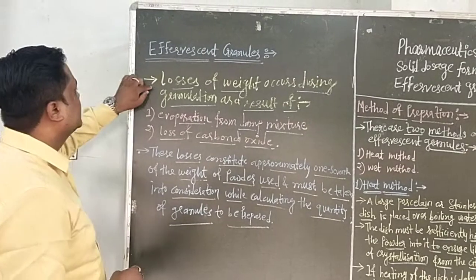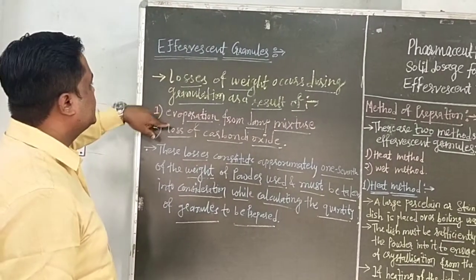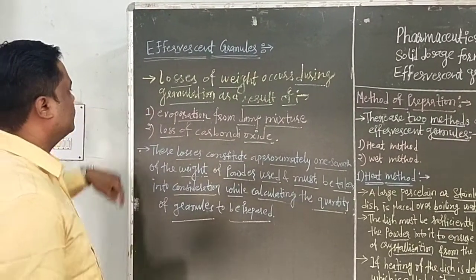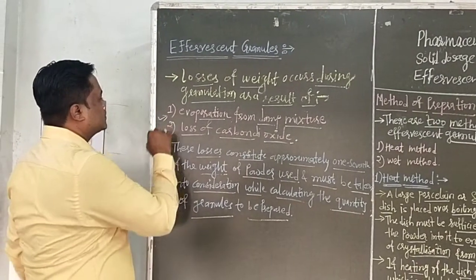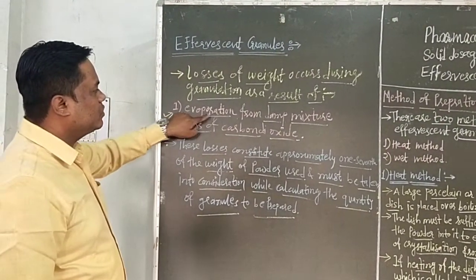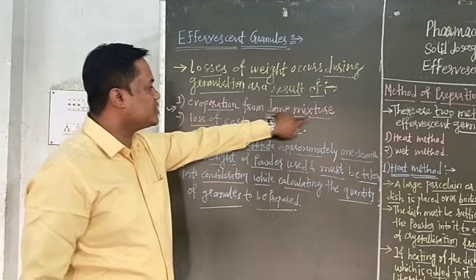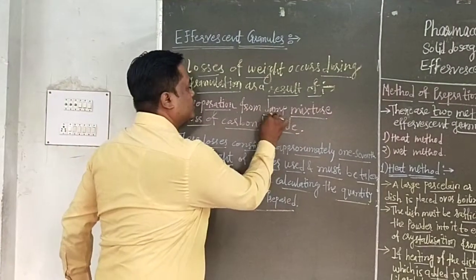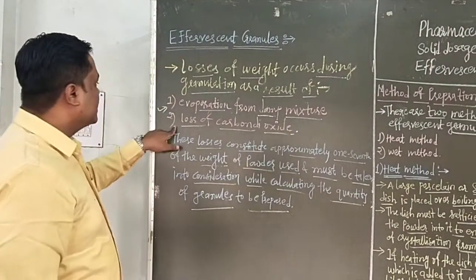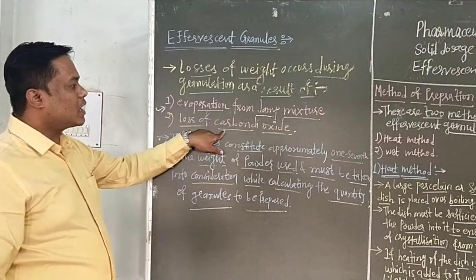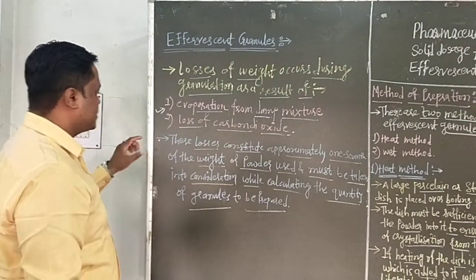Then we have to see the losses of weight that occur during granulation. Losses occur first from evaporation from the damp mixture, and second from the loss of carbon dioxide during the reaction.